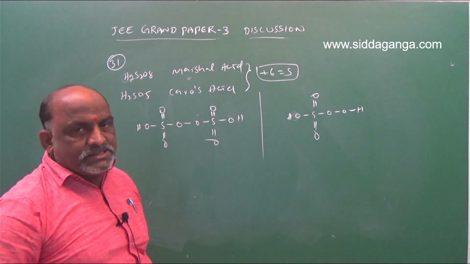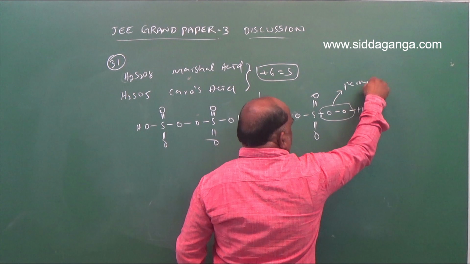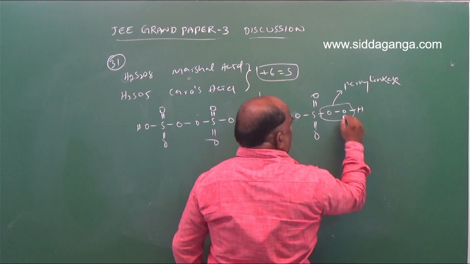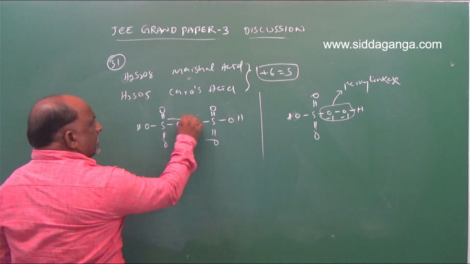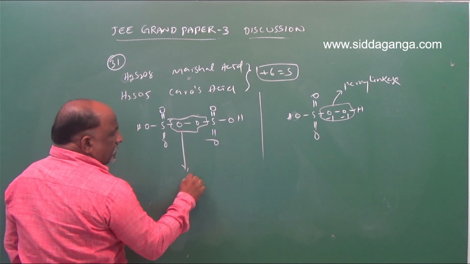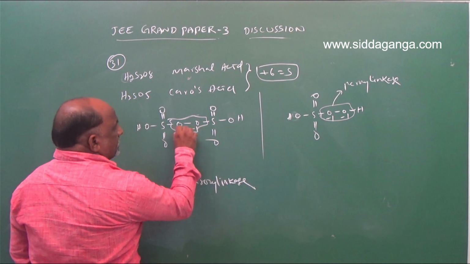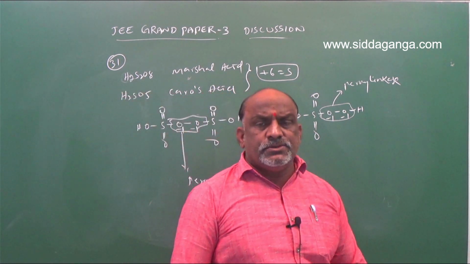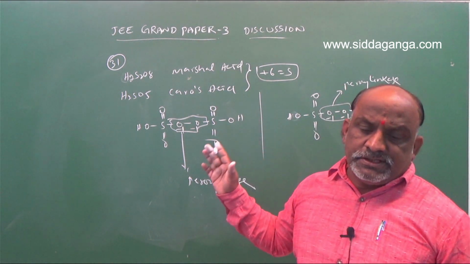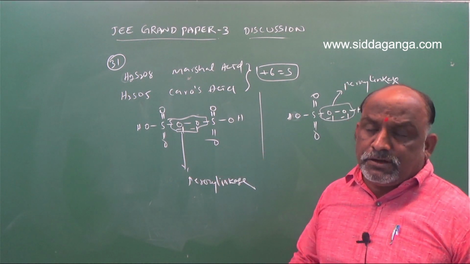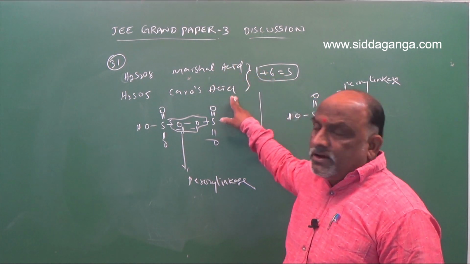So these two are the structures. So this is the linkage. This linkage is called a peroxy linkage. In a peroxy linkage, the oxidation state of oxygen is -1. Here also this is a peroxy linkage. -1, -1. So the remaining oxygens are -2, hydrogen is +1. On the basis of that, we find the oxidation number of sulfur in H2SO5 is not +8, that is also +6 only. Marshall acid +6, Caro's acid +6.